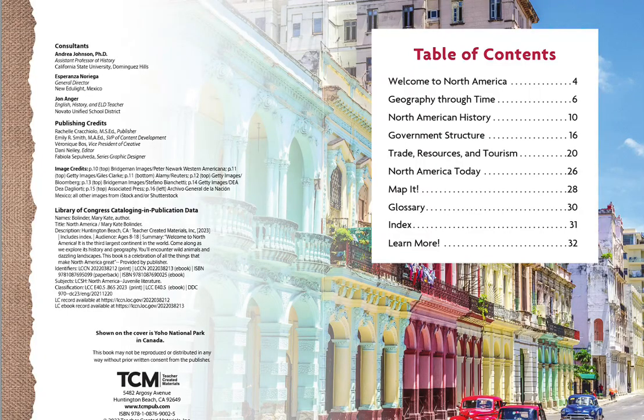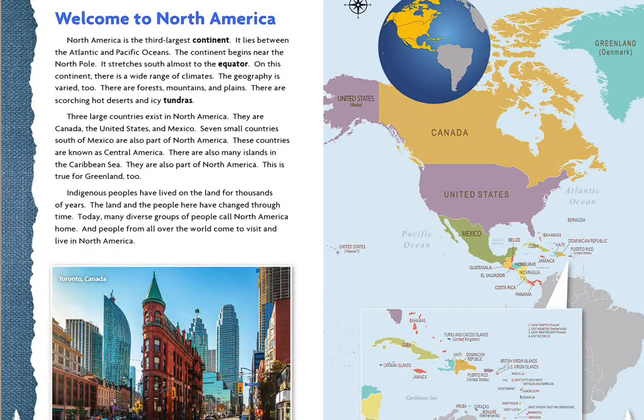Havana, Cuba. Welcome to North America. North America is the third largest continent. It lies between the Atlantic and Pacific Oceans. The continent begins near the North Pole. It stretches south almost to the equator. On this continent, there is a wide range of climates. The geography is varied too. There are forests, mountains, and plains. There are scorching hot deserts and icy tundras.